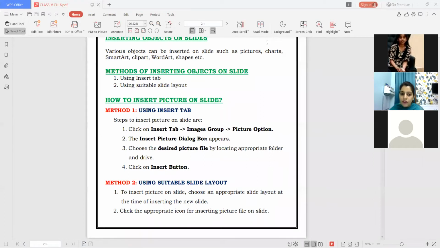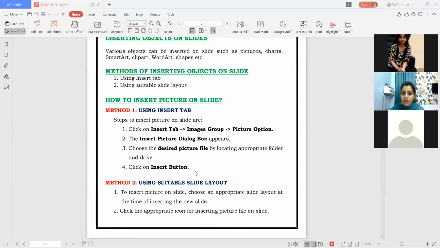So we have different slide layouts. With the help of slide layouts, you can insert the picture. The second method is you can insert the picture using the insert tab. So I hope this is clear: the 2 methods for inserting a picture are either using slide layout or using the insert tab.